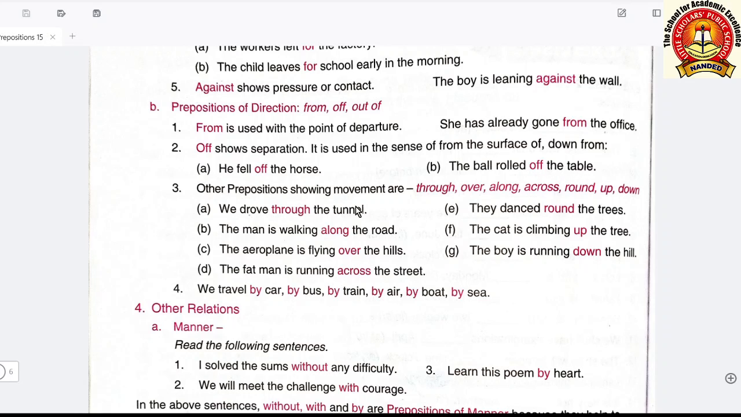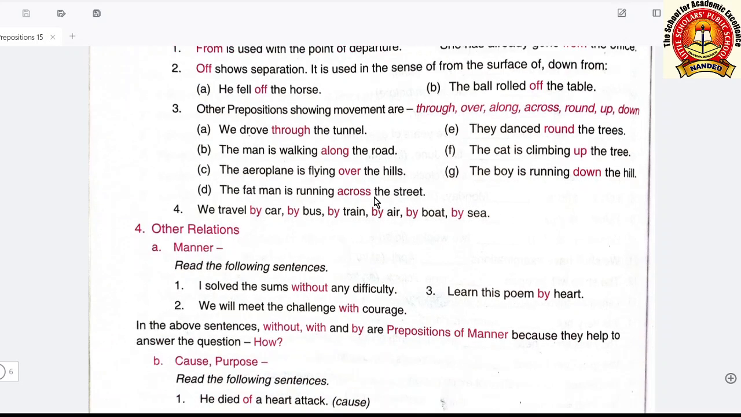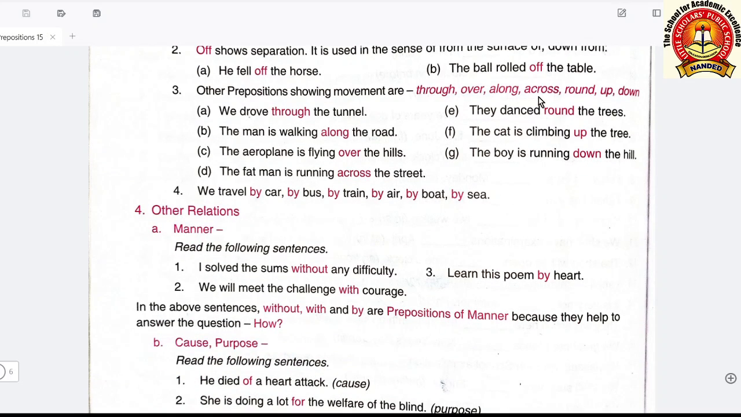Other prepositions showing movement are through, over, along, across, round, up and down. These also show movement. We drove through the tunnel. This is our movement. How we moved: through means from inside. The man is walking along the road. Along means with the road, along, parallel to the road.